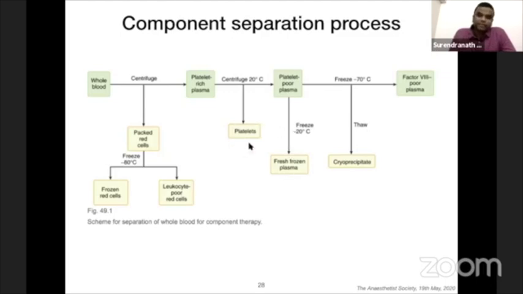But the platelets' lifetime is only 5 to 7 days, and they are kept below 20 degrees with gentle agitation. When the fresh frozen plasma is thawed, the precipitate which they obtain is the cryoprecipitate, and the remaining plasma is factor 8 poor plasma. This is how the components are separated step by step.